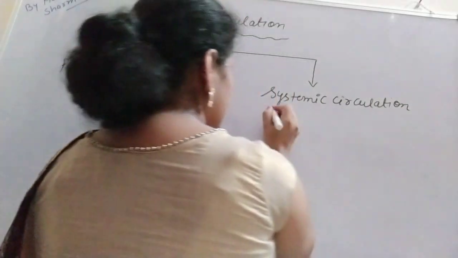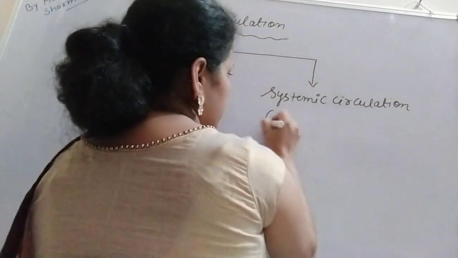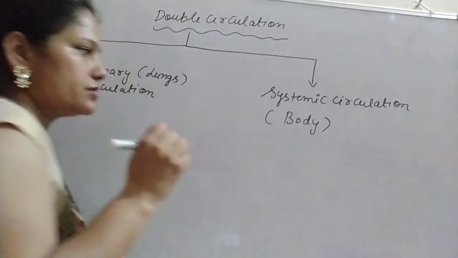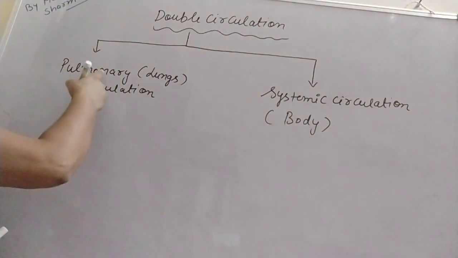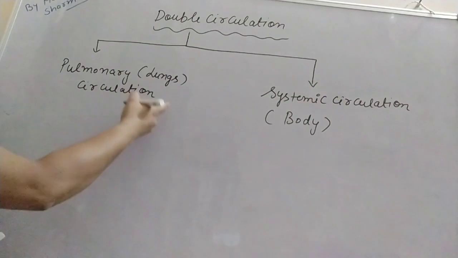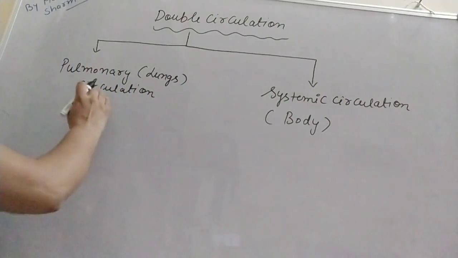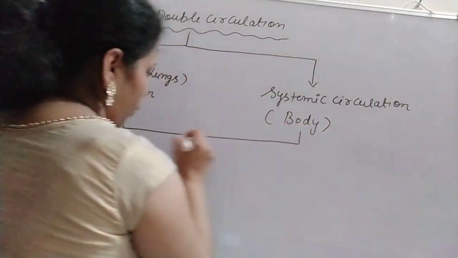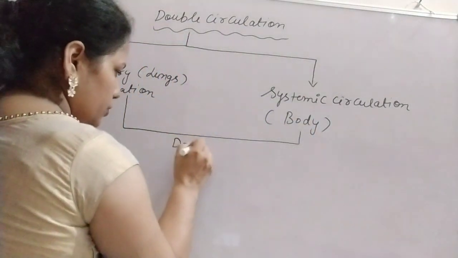So what does systemic circulation mean? The circulation in the body means how the blood is circulated in the body, and how the blood is circulated in the lungs. So both these circulations join to form double circulation.